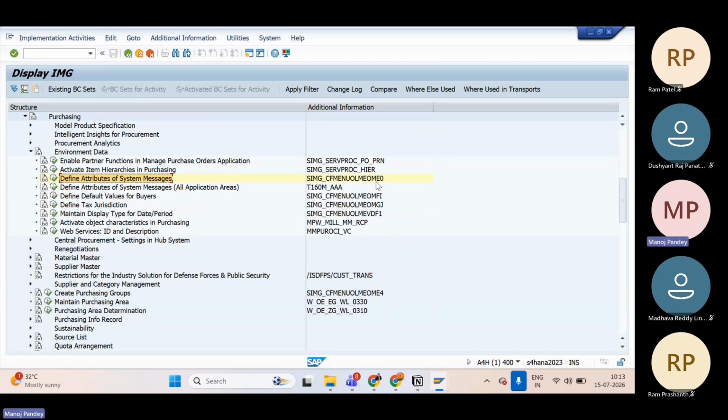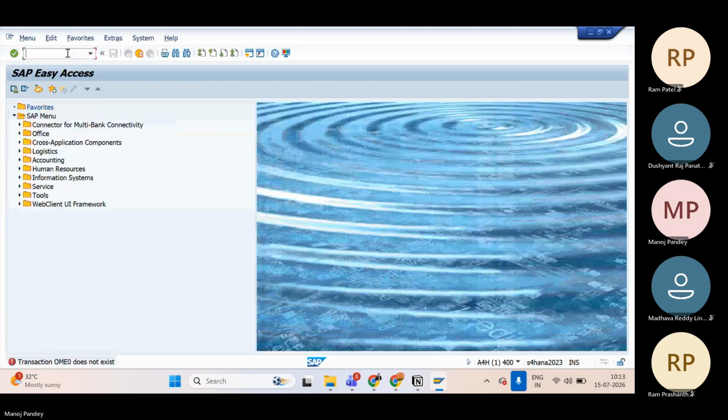The last 4-digit one is the T code. So if I use OME0, then also I can access the same. It's not working.